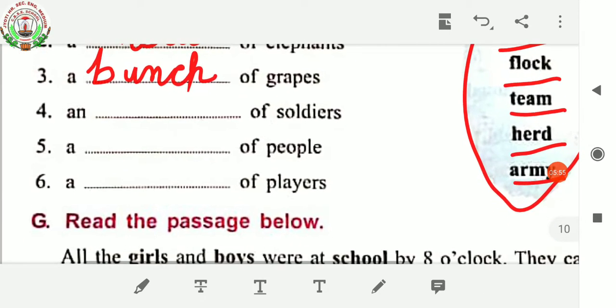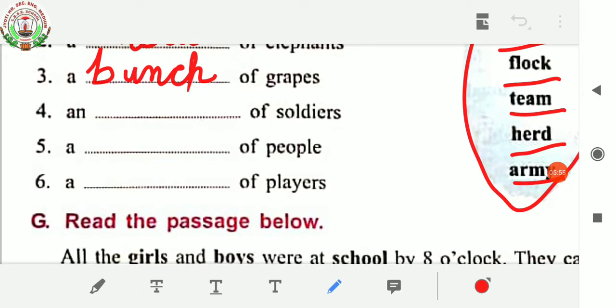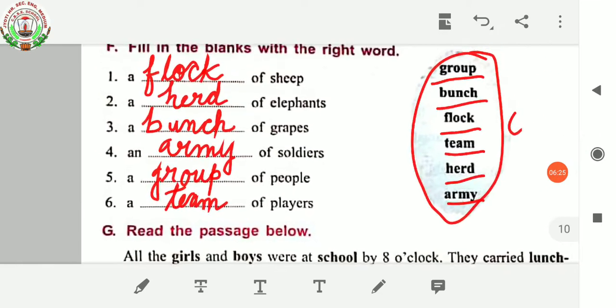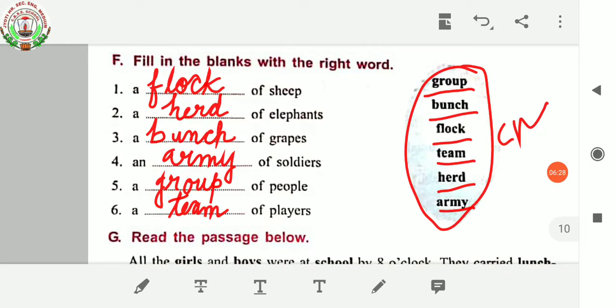Then an dash of soldiers. An army of soldiers. A dash of people. A group of people. A dash of players. You have to write a team of players. Okay. Like this way you have to write. So filling the blanks with the right word.